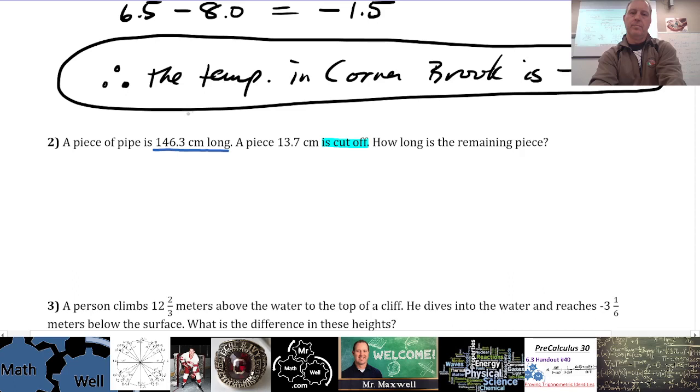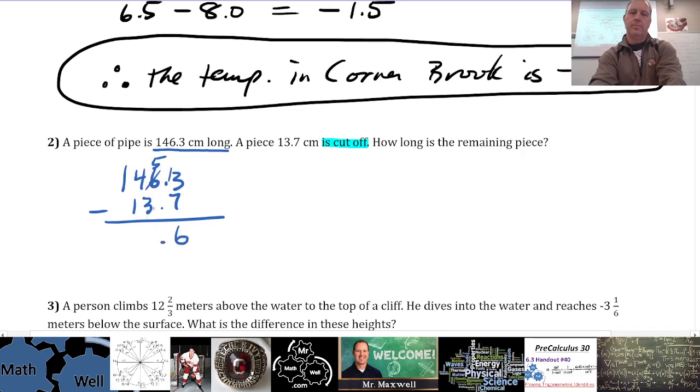Okay. A piece of pipe is 146.3 centimeters long, and we're subtracting 13.7. So I'm going to write it like this. Yes, you can use your calculator, but I want to reinstill how you can do this manually as well. So 3 minus 7, can't do that. What do you got to do? You got to borrow, right? So that's 13 minus 7 is 6. We'll drop that decimal place down there.